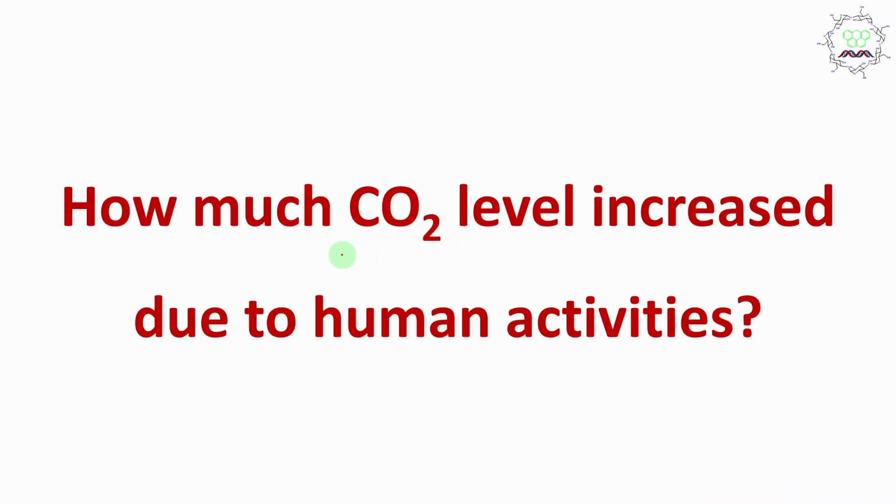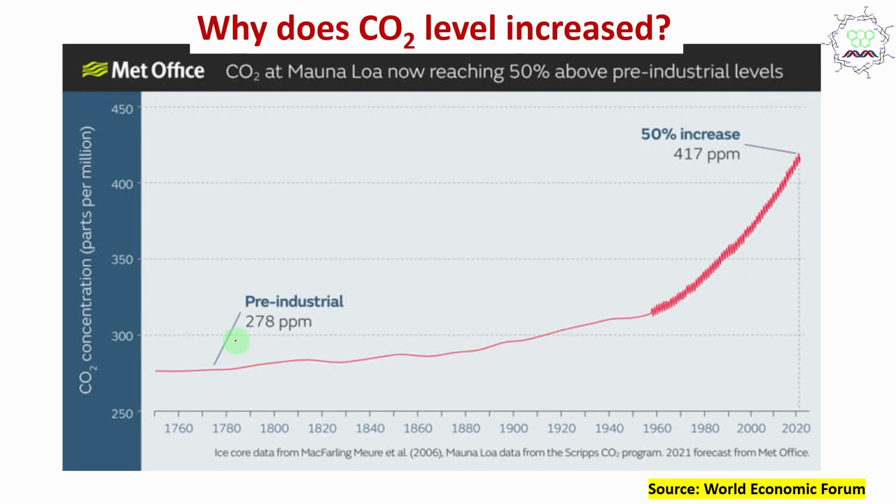Now the next question is, how much did the CO2 level increase due to human activities? Now if you look here, this is the pre-industrial level, which you may consider as nature's CO2 level in the atmosphere when humans didn't make any intervention. But from industrialization, we utilized fossil fuel and different other processes. Because of that, the CO2 level gradually increased.